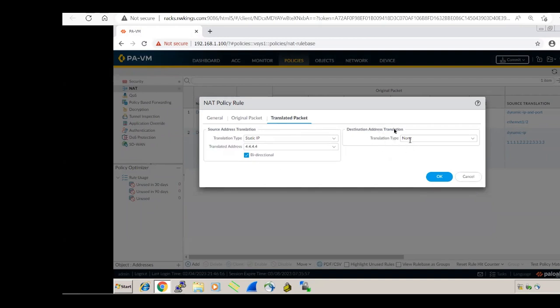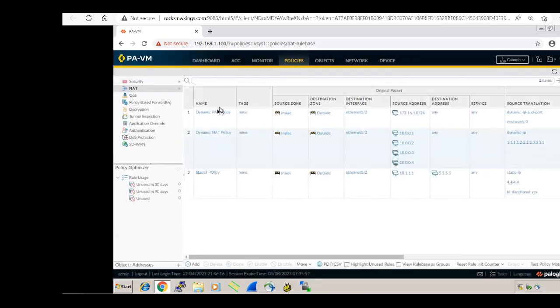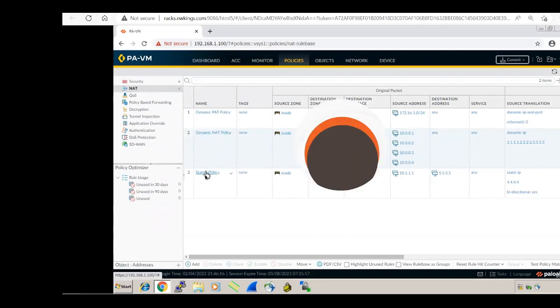Guys, I will also need to explain what destination NAT is. That's how we can configure a static NAT. Very simple. So this is all the example of dynamic PAT policy, dynamic NAT policy, and static NAT policy. Something is missed here anyway.